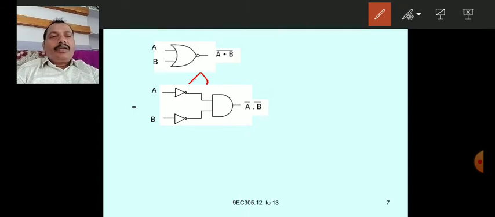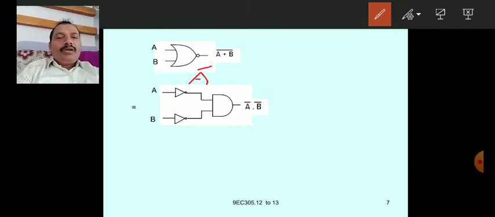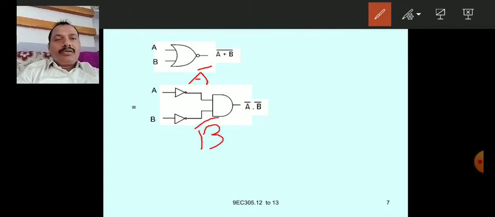A bar, and B bar means another NOT gate, where B is given to that NOT gate. Hence you get the output B bar. So A bar, B bar is there. These two outputs of the NOT gates are given to an AND gate. What is the final value? A bar dot B bar. This is the final value.